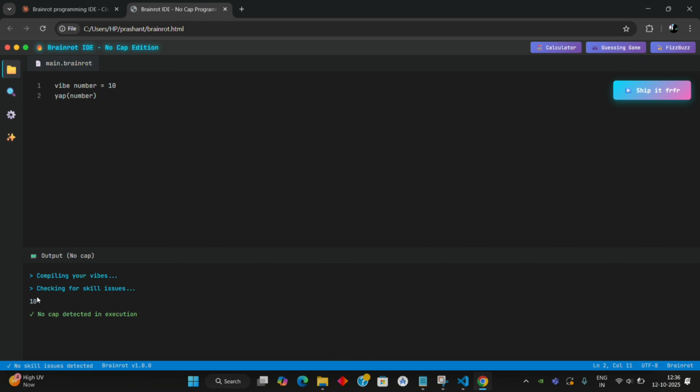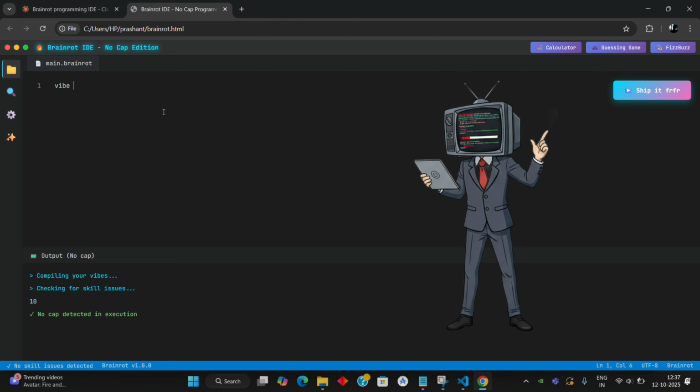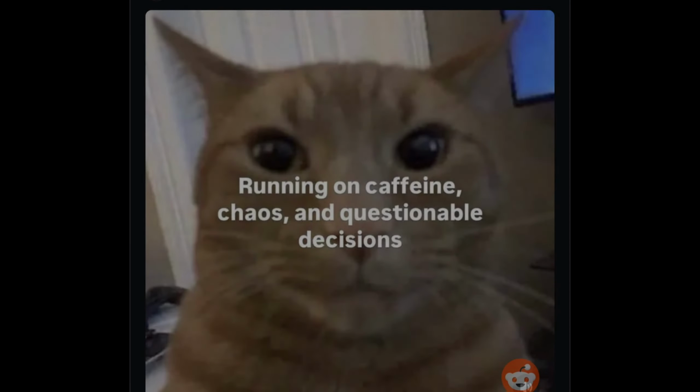Then I got bold. Then came booleans. In Brainrot, true is literally called locked in. Like, what even is this language? So I wrote, vibe isvalid equals locked in. Yap, isvalid. And it printed true. I don't know if I should be proud or deeply concerned.